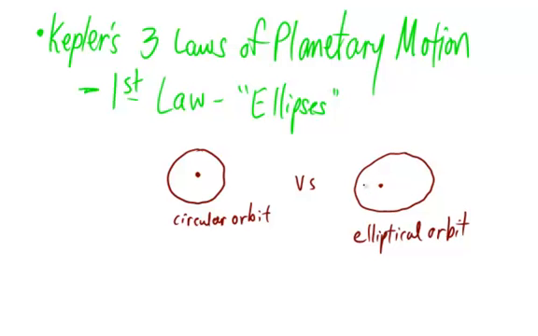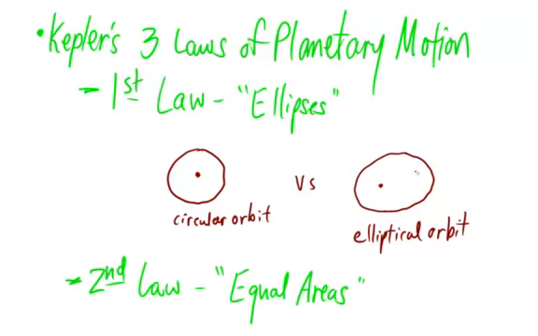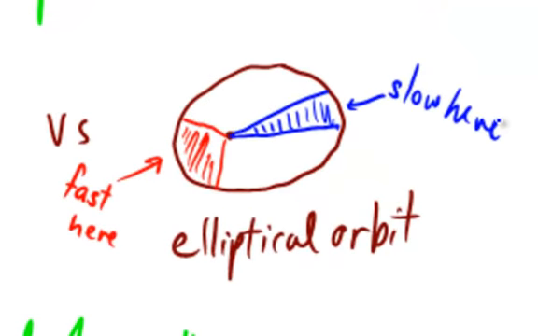Kepler's second law, the law of equal areas, says that as a planet orbits the sun, a line drawn between the sun and the planet would sweep out equal areas in equal times. This means that as a planet gets closer to the sun in its elliptical orbit, the planet speeds up, whereas when the planet moves farther away, it slows down. This happens in such a way that the area swept out by a radius vector over a period of equal amounts of time, you can take any time you want, several days, or a few seconds, or weeks, would be the same area for both these planetary positions.